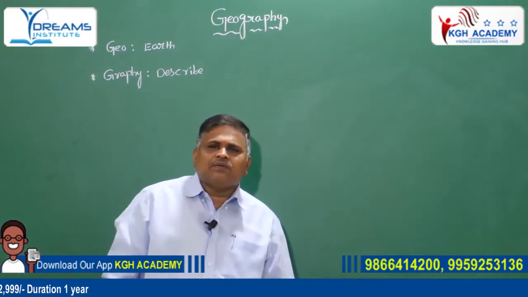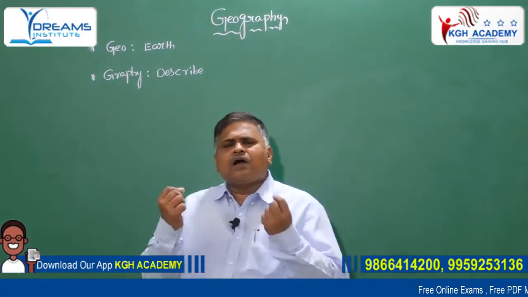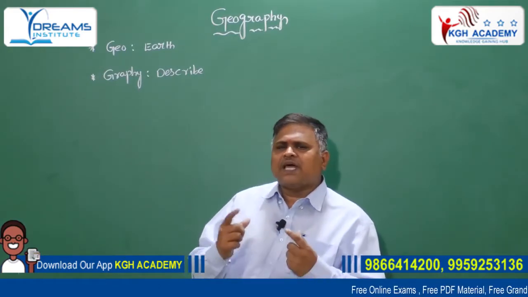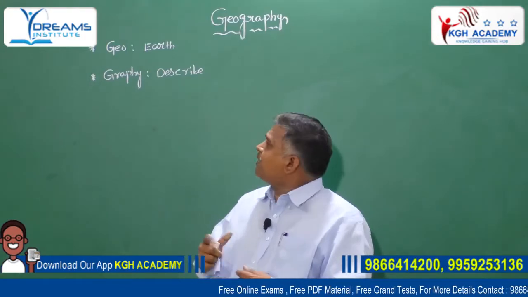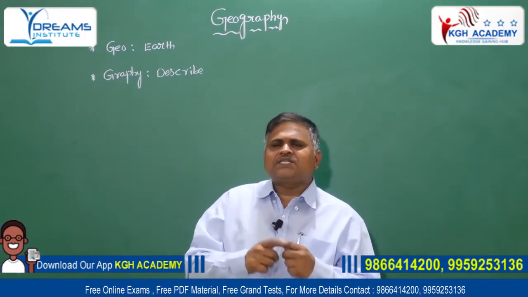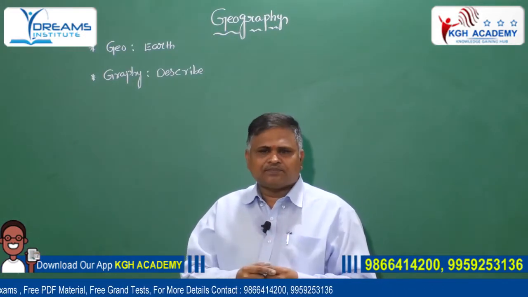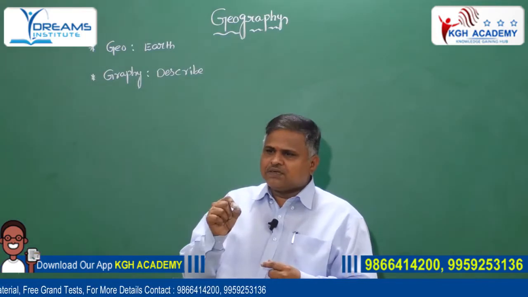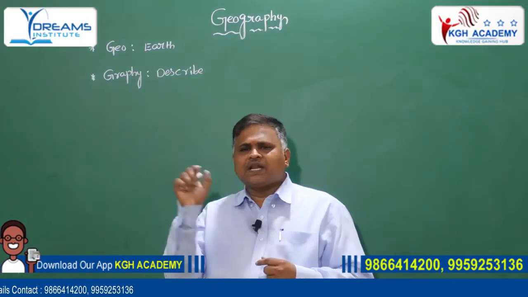How to describe the globe, how to describe the earth? Generally the earth is described by the latitudes and longitudes. That is known as geography. Geography is nothing but geo means earth, graphy means describe. Totally it is known as earth describe.